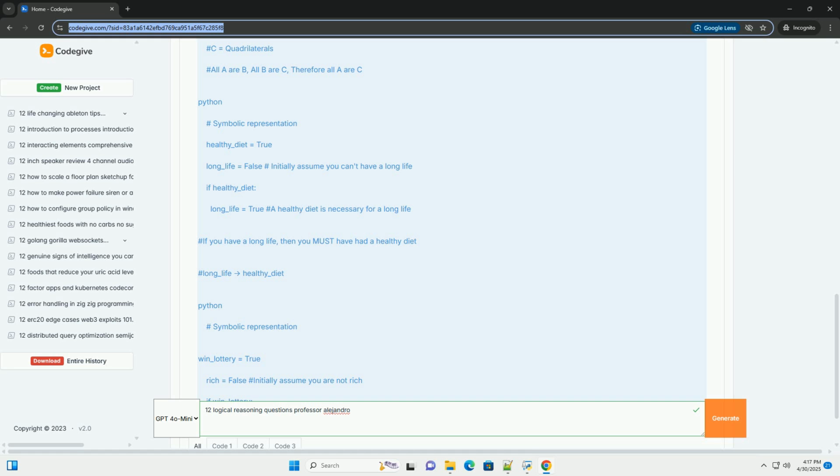3. Inference questions. Concept: these questions ask you to identify a conclusion that must be true based solely on the information given in the passage. It's about drawing a logical deduction, not making assumptions or going beyond what's explicitly stated.